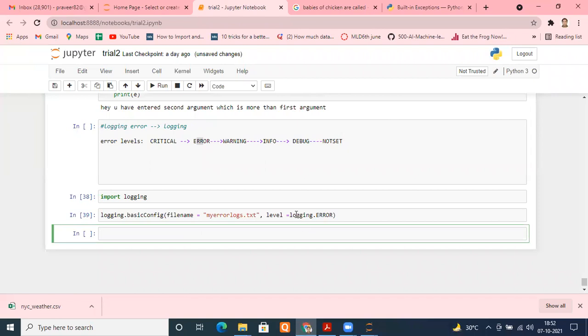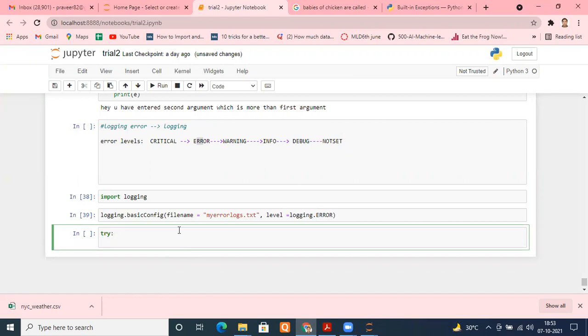These are the errors I want to capture, and this is the file where I will save them. Suppose I'm writing code where there are chances that an error may occur. So I write try, and take an input from the user: a equals input, enter first number.